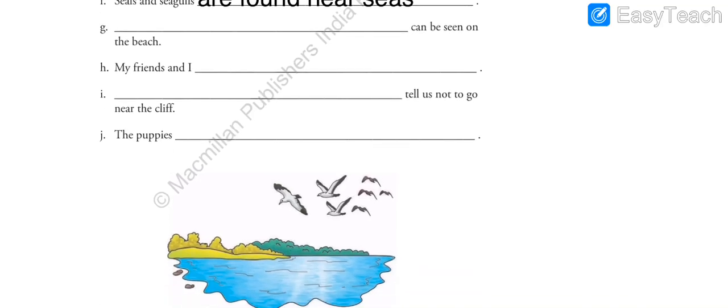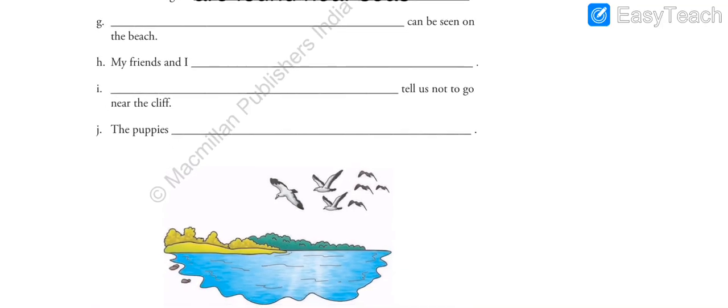Next one, dash can be seen on the beach. Who can be seen on the beach? Whom can you see on the beach? So we can see many people on the beach. We can see anyone, right? So here let us write children. Children can be seen on the beach. You can also write your own sentence. Okay? Children can be seen on the beach. And see, the first alphabet should be capital as it is the first alphabet of the sentence.